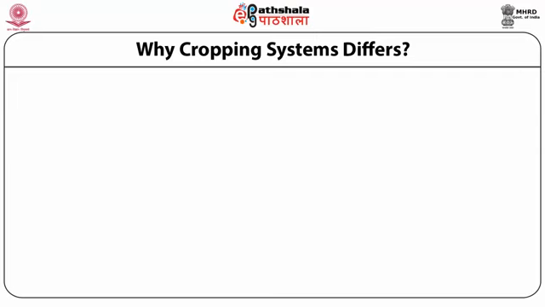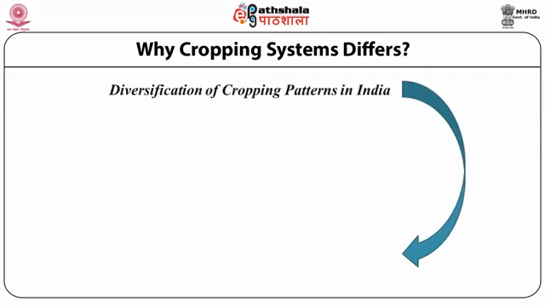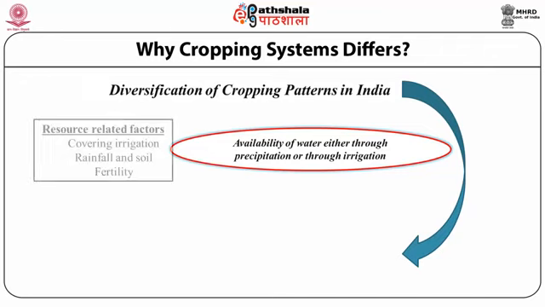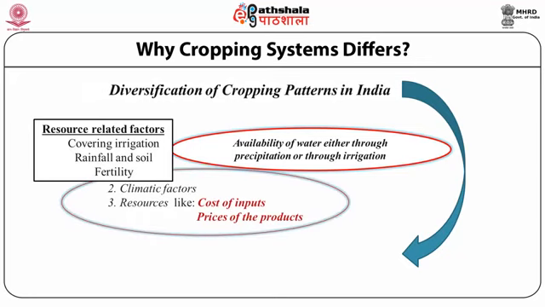We will focus on the diversification of the cropping system in India. It means why the cropping system in India differs in different states. If we focus on the diversification of the cropping pattern in India, we find that it mainly depends on the availability of water, that is rainfall. Second, the soil fertility. Third, the different types of climatic factors. And the fourth one, the different resources, that is the input cost and the prices of the product.